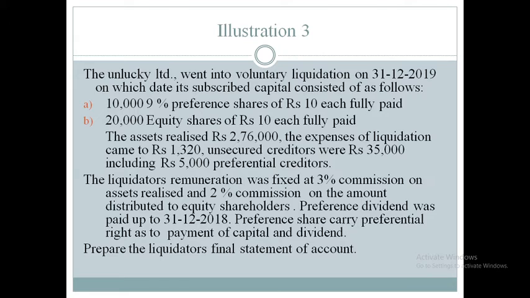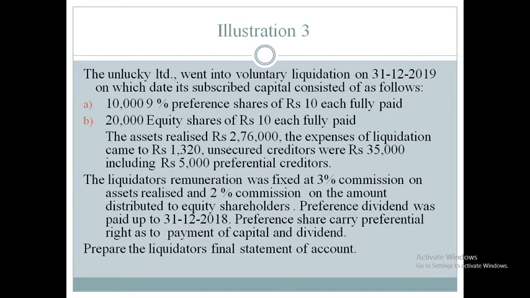So 10,000 preference shares of rupees 10 each means preference share capital of rupees 1 lakh, and equity share capital will be 20,000 into 10, that is 2 lakh. The assets realized for rupees 2 lakh 76,000.